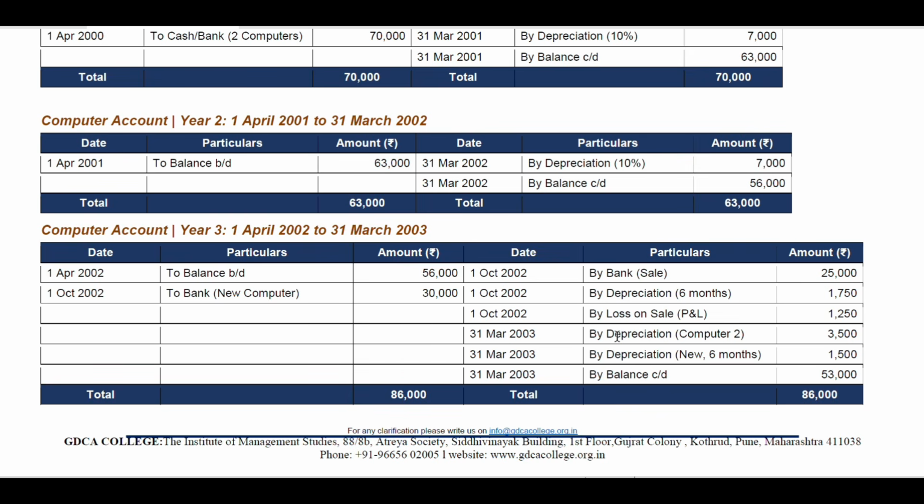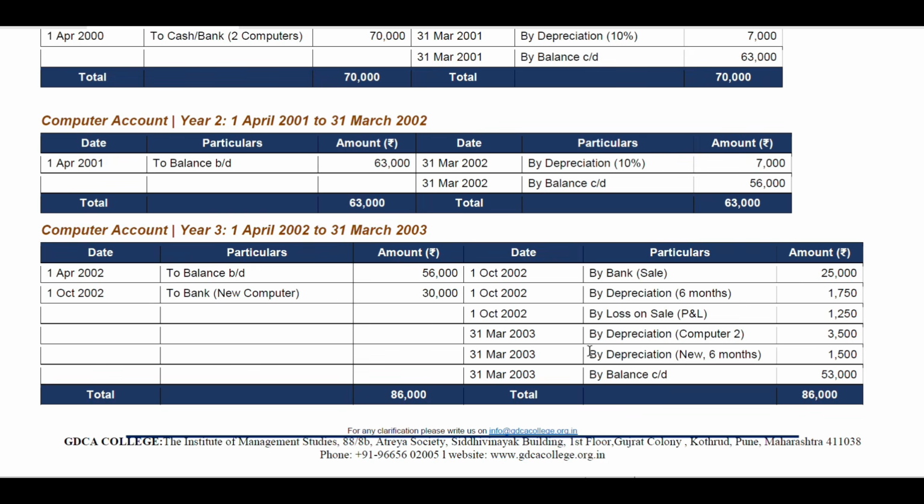What you can do is get all the calculation done first, or you can calculate other things later as well. It is up to you. Whichever way you are comfortable, you can do that. Then again, 1st October 2002, by loss on sale, that is profit and loss account, that is coming up to 1,250 rupees. And again, we have to calculate depreciation for 2 computers, that is 31st March 2003. Depreciation for 2 computers will be 3,500. How 3,500? We will see in the calculation.